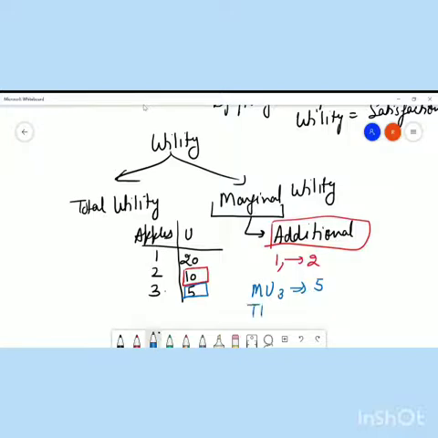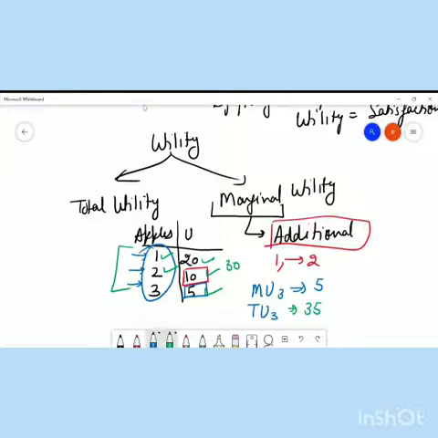But what about the total utility? Total utility means by consuming all the 3 apples, how much utility you will get. For example, after consuming 2 apples, I will be getting utility 20 plus 10, that implies nothing but 30. Similarly, if somebody is asking me how much utility you will get after consuming 3 apples, I will simply say 20 plus 10 plus 5, that is nothing but 35. So guys, this is the difference between total utility and marginal utility.